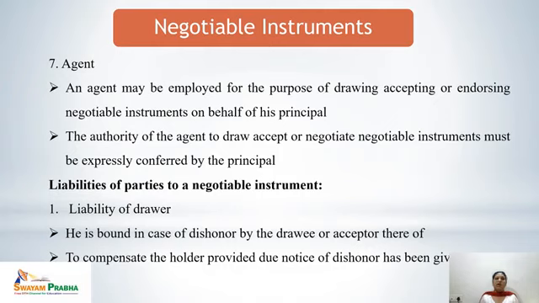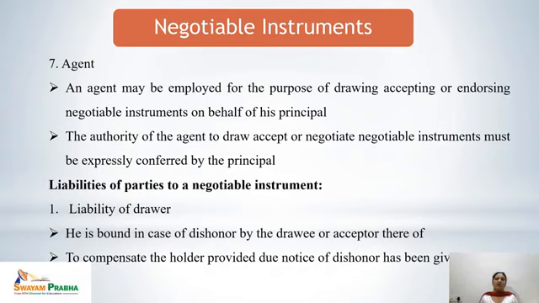Last, agent. An agent may be employed for the purpose of drawing, accepting, or endorsing negotiable instruments on behalf of his principal. As we know, the principal appoints a person known as agent, and the agent has the capacity to bind the principal with his acts. If the agent is working in his drawn capacity, he can bind the principal. So same here, an agent can draw a bill, accept a bill, or endorse any negotiable instrument on behalf of his principal. So in this case, the principal would remain liable.